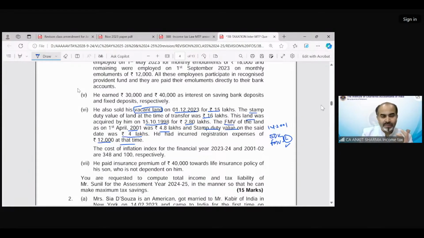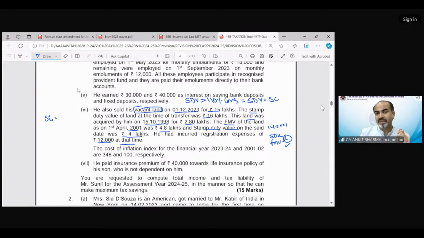Okay. So of course, we do not need to write down the assessment year, assessee. We all know how to format that question. Then now we need to find out the sale consideration. So what is going to be the sale consideration in this case? The provisions say that if the stamp duty value exceeds 110% of consideration, then stamp duty value would be the sale consideration for the purpose of capital gain under section 50C. And otherwise, the normal consideration would be treated as sale consideration.